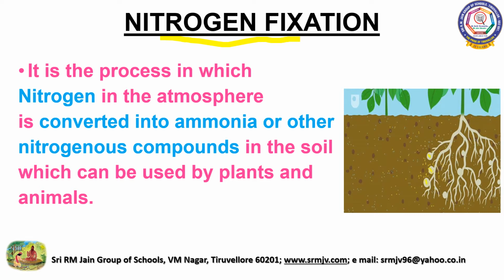So nitrogen fixation is a process in which nitrogen in the atmosphere is converted into ammonia or other nitrogenous compounds in the soil, which can be used by plants as well as by animals. As nitrogen is required by all forms of life, including plants and animals, nitrogen fixation is essential.